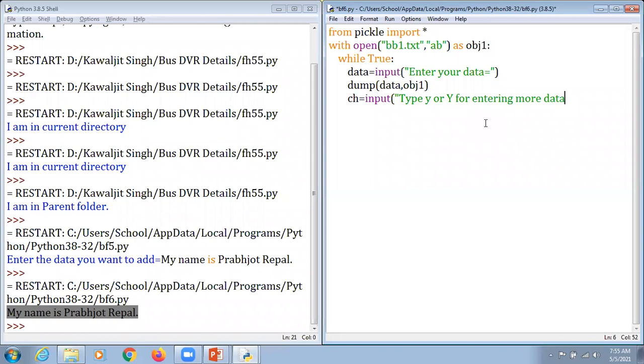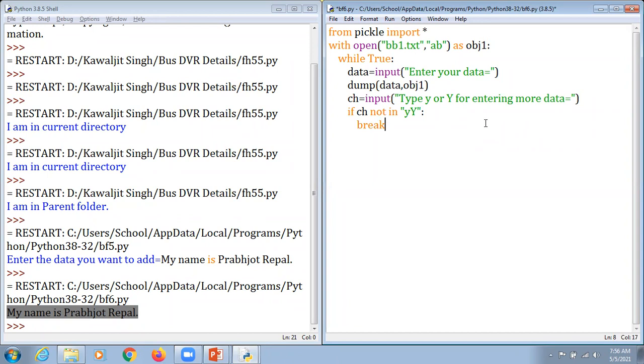Okay, so we insert the equal to symbol here, and like this we ask that. Now we are going to stop that infinite loop. So if ch not in Y and y here, then they just do break.